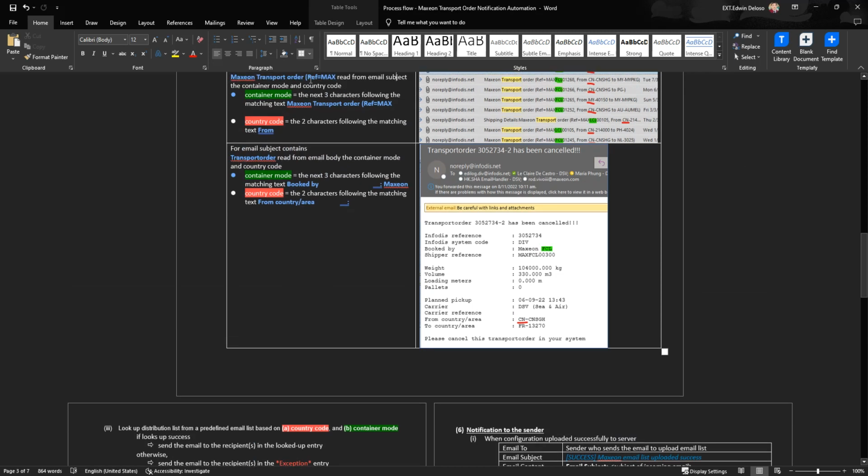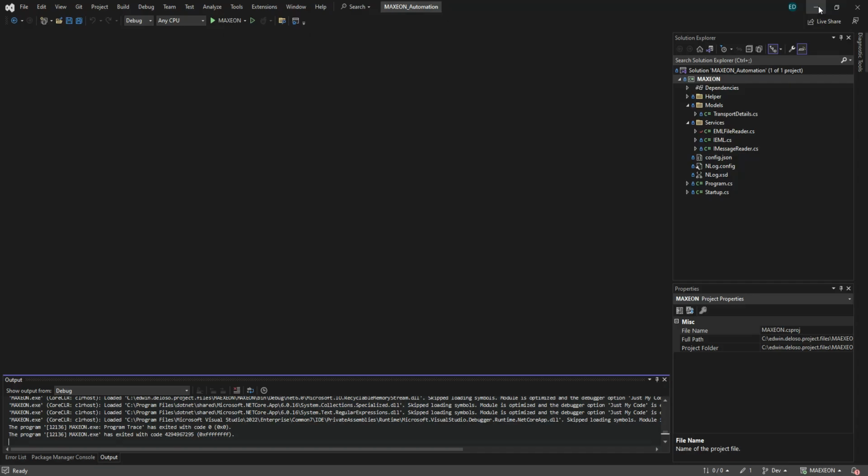Part 1 is where we check the container mode and the country code from the subject itself. But for number 2, we need to identify the transport order from the email body, and it contains the three characters following: matching, next, book by. So our identifier is book by, and the country code is from country plus area. So this will be the container mode, and this will be the country code. All right, so let's go back to our application, guys.